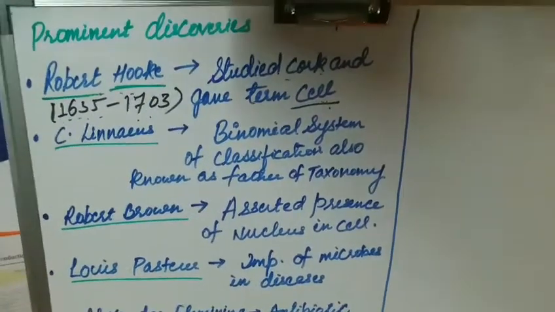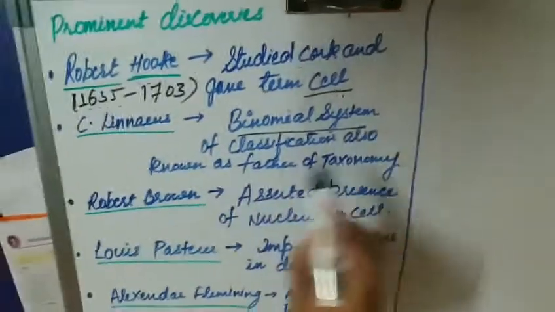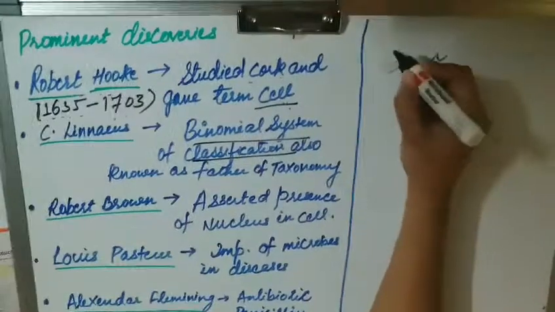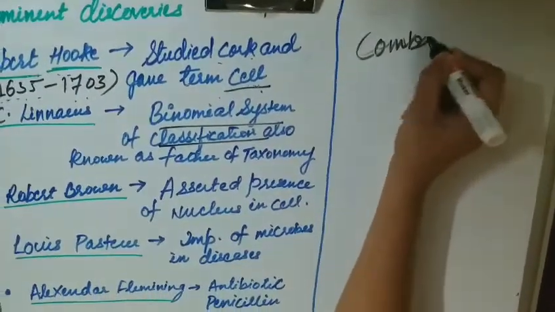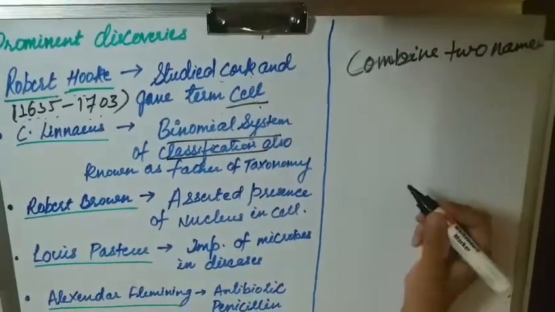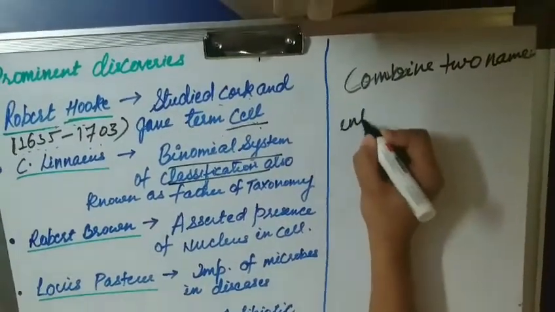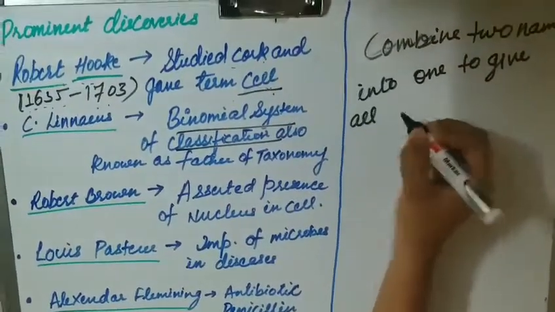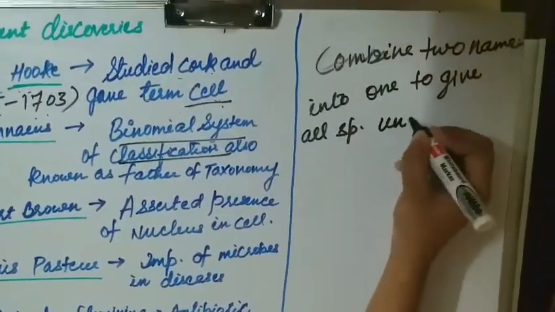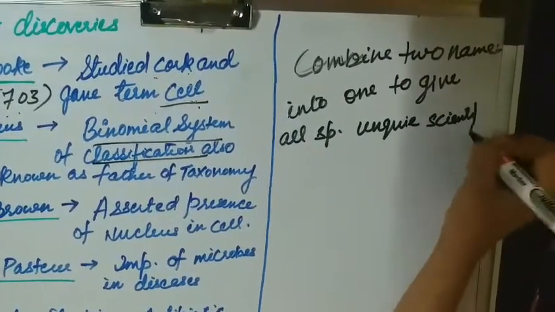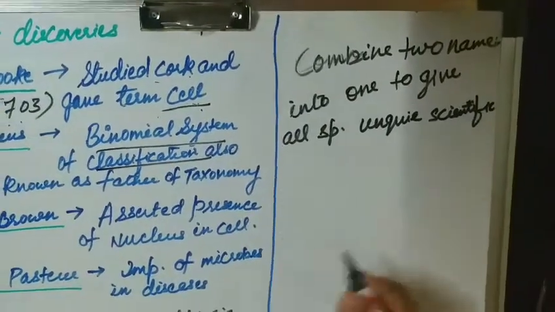That means we combine two names into one to give all species a unique scientific name.